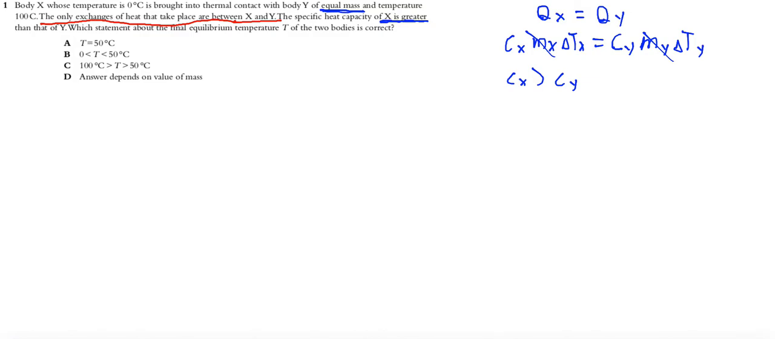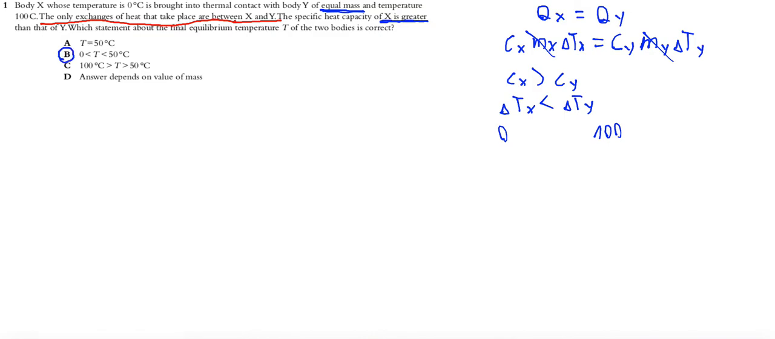So to be equal, then delta Tx must be less than delta Ty. What does it mean? It means that X changes temperature less than Y. So if X has 0 and Y has 100 and X changes less than Y, the possible is less than 50. So finally, the temperature of the two bodies, the final equilibrium temperature, will be more than 0 but less than 50, so answer B.